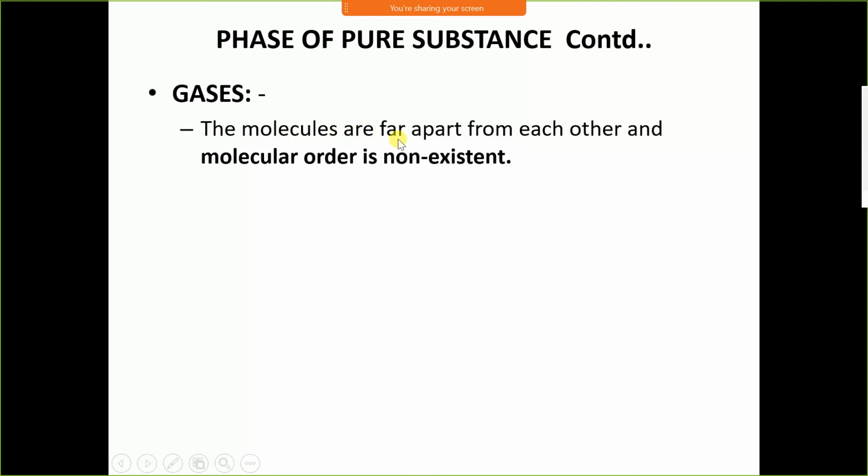The molecules are far apart from each other and molecular order does not exist. They are not closely spaced now. They are away from each other and their position is non-existent.